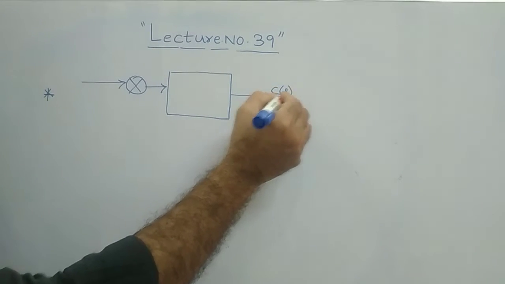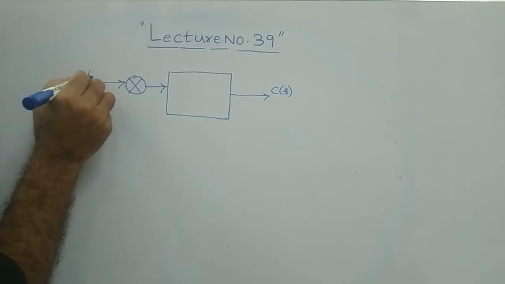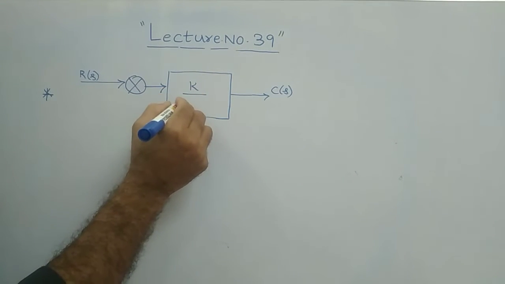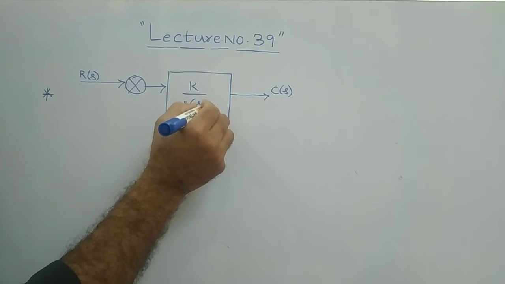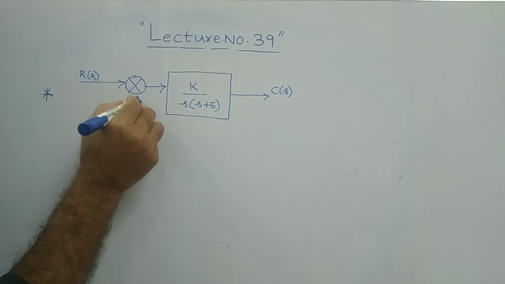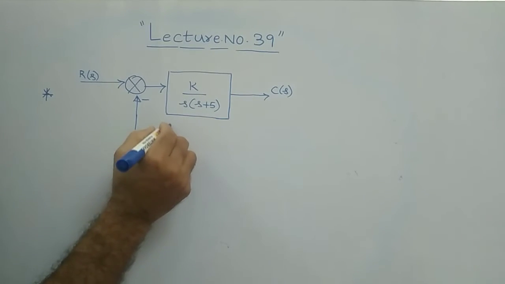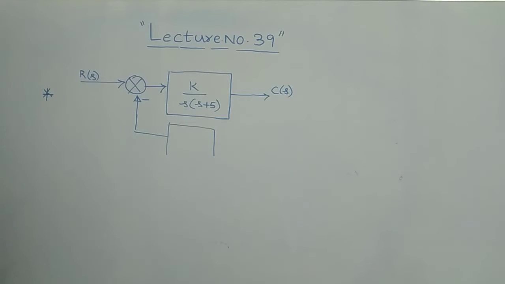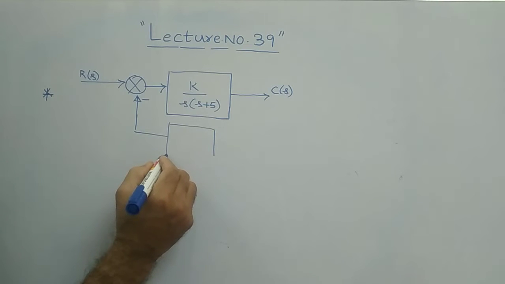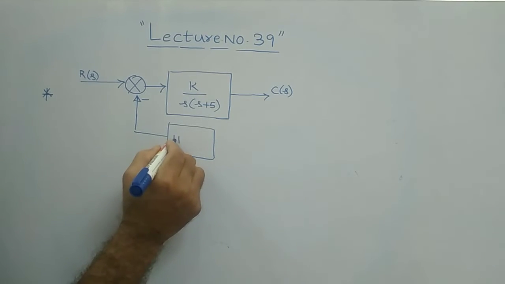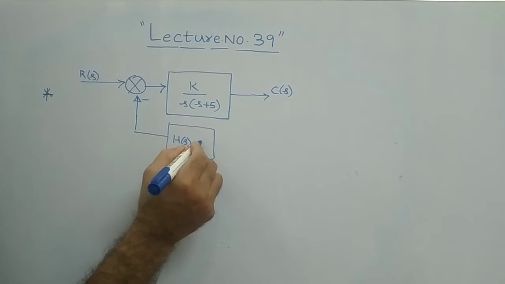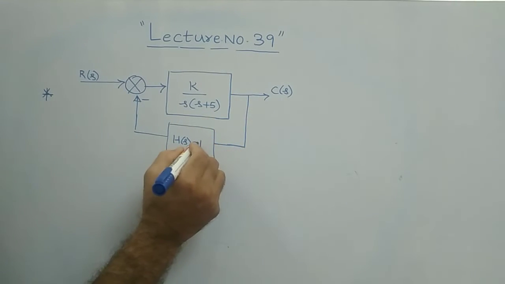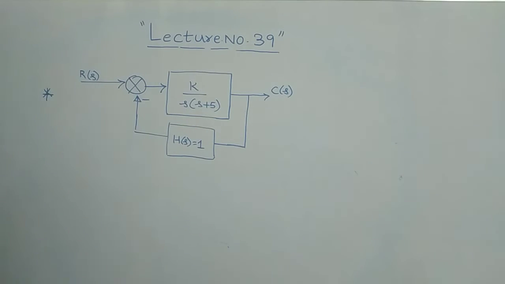This is your C of S. This is your R of S. It is K by S into S plus 5, basically, and it is given with negative feedback. H of S you can write as 1. Clear? So this was the given basically.